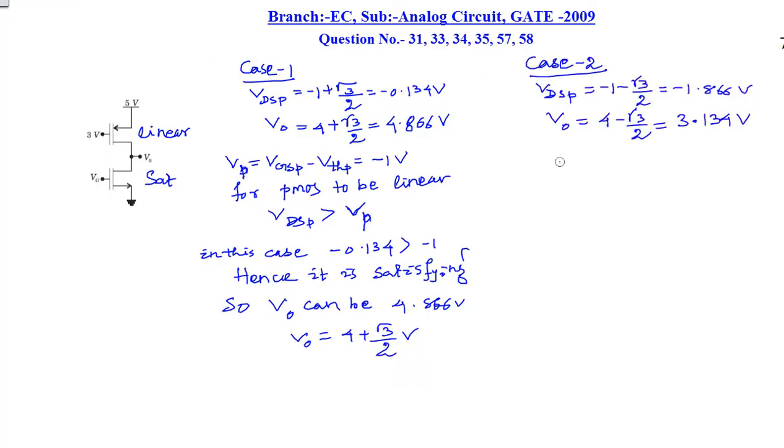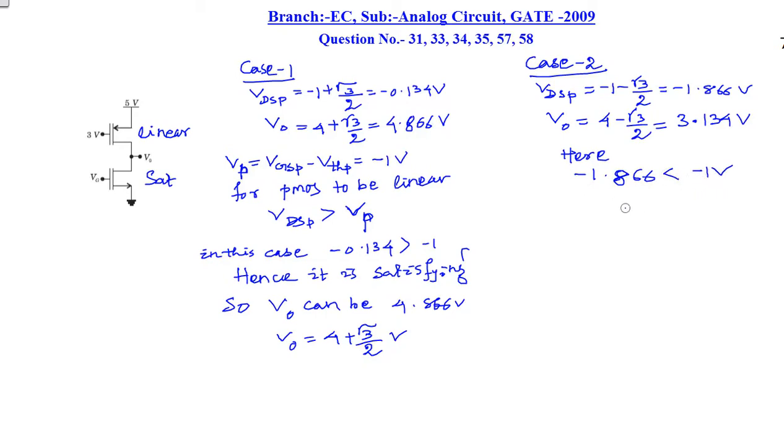In the second case, the output voltage is equal to 3.134 volt and the VDSP is minus 1.866 volt. Here minus 1.866 volt is less than minus 1 volt, that is, less than Vp.